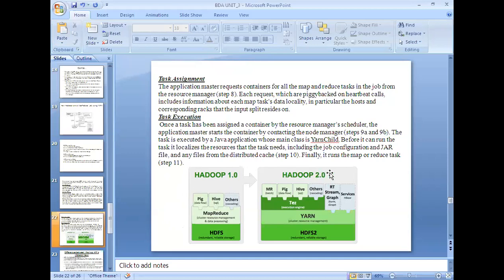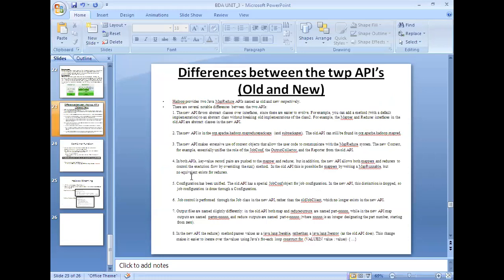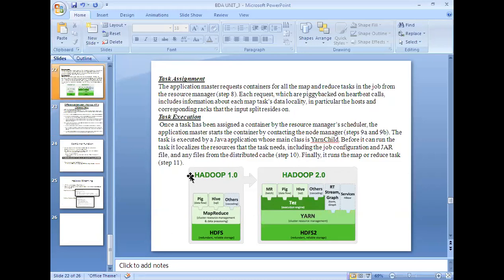Finally, it runs the map or reduce task. So whatever resources are essential will be collected, and with that, it tries to finish the execution of the job. That is about the YARN framework. In the next class, we will see the key differences between classic and YARN, that is Hadoop 1.0 and Hadoop 2.0.